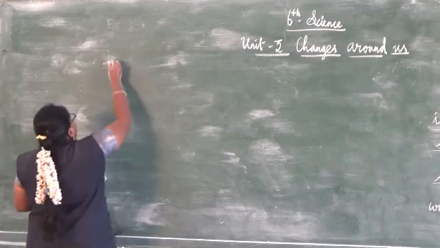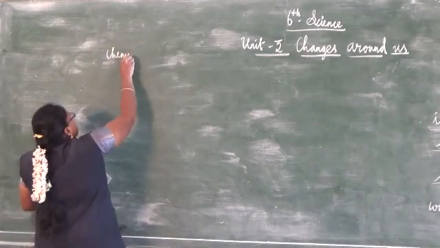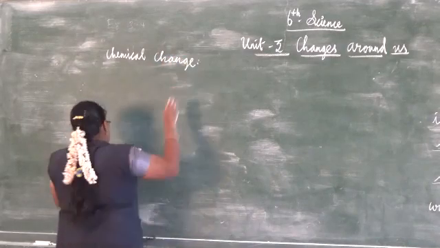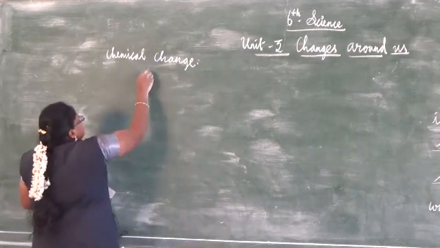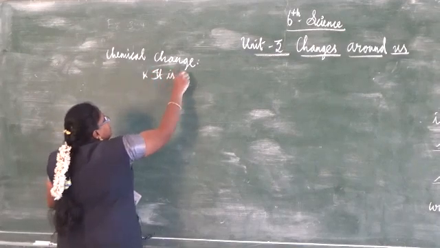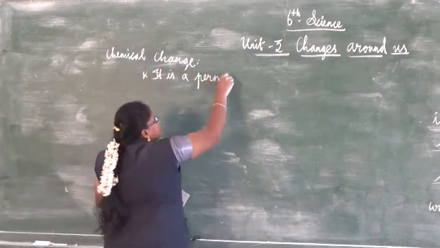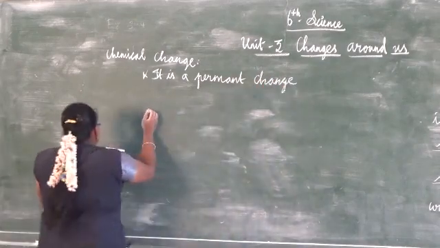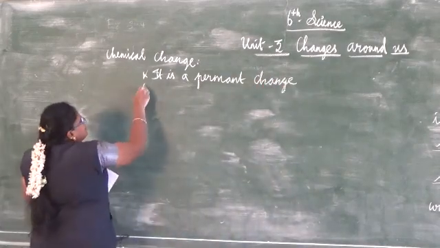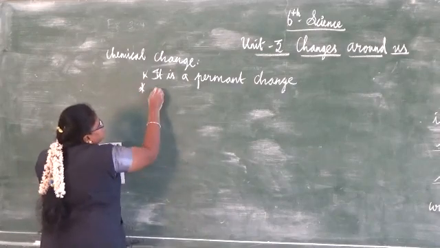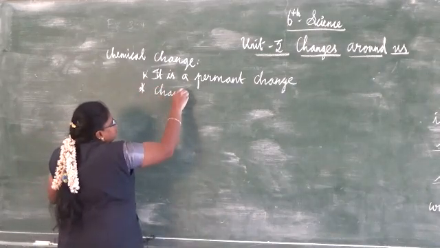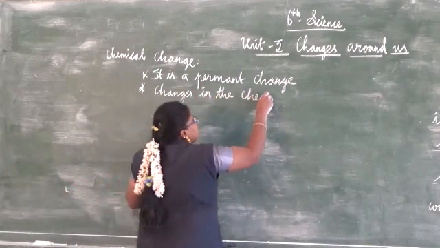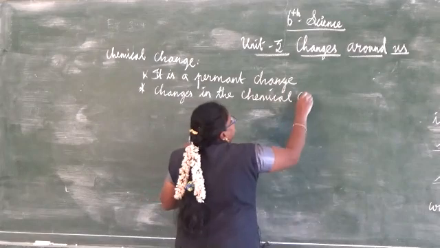Next, chemical change. It is a permanent change. You can see the chemical composition changes, changes in the chemical composition.